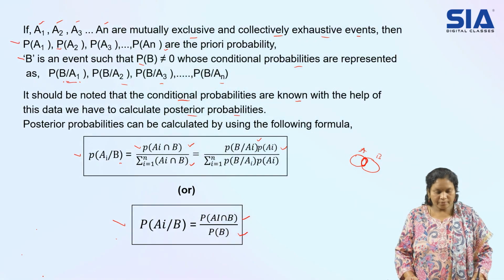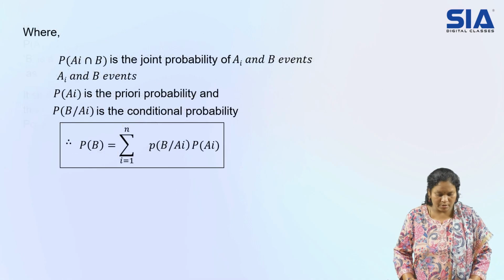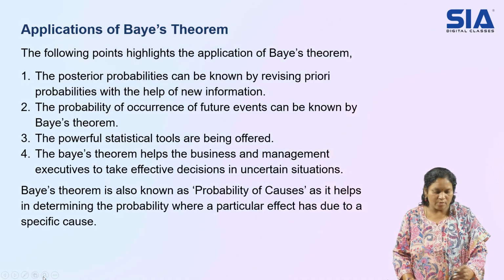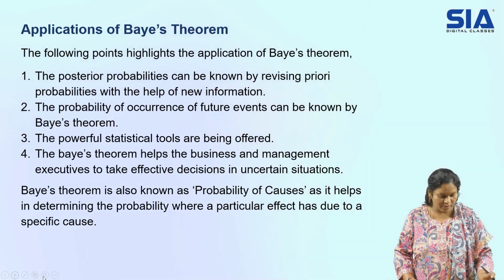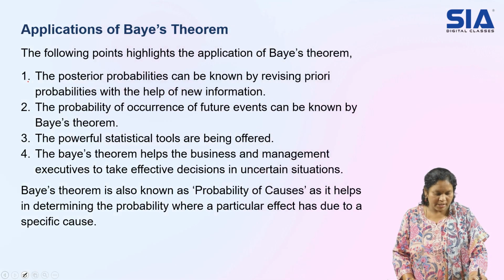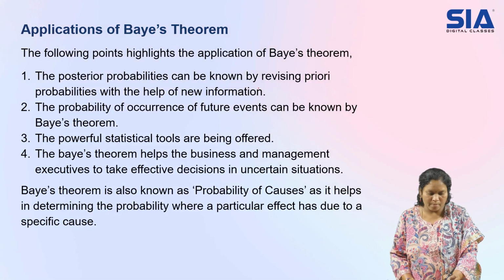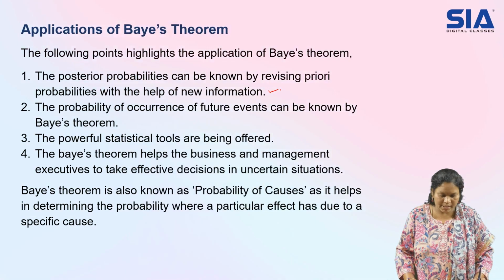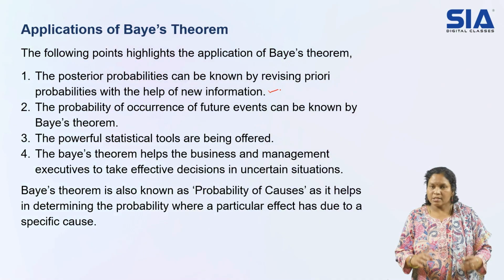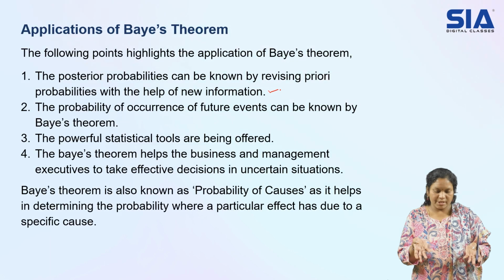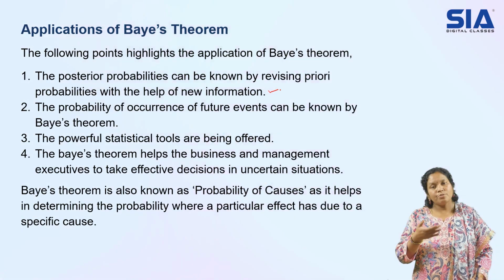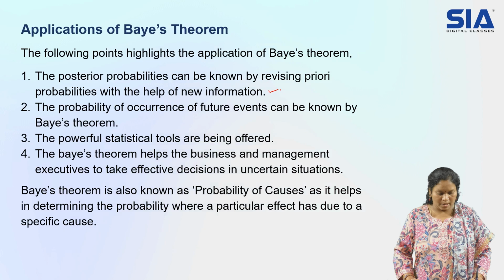Hope you have understood how the Bayes theorem goes on. Now some applications are also there here. So let us discuss how the Bayes theorem applications go on. So here, check it out. We have the posterior probabilities can be known by revising prior probabilities with the help of new information. So the same thing we just now discussed, the same thing here we have. So prior probabilities will be revised using the new information available to us.